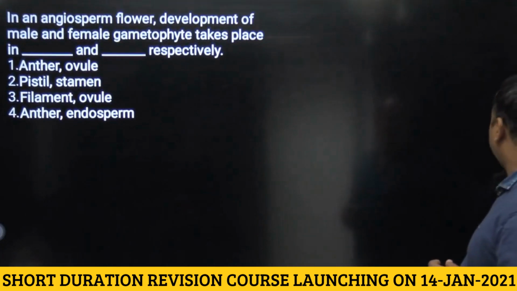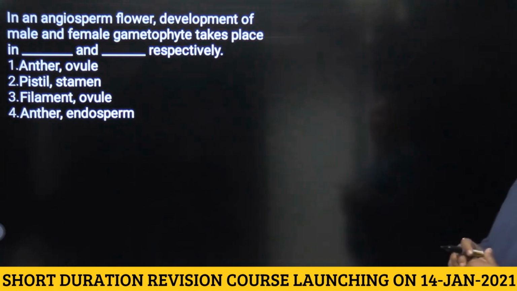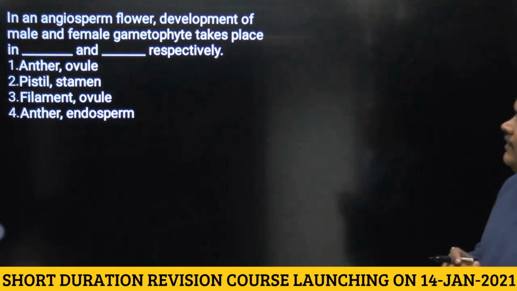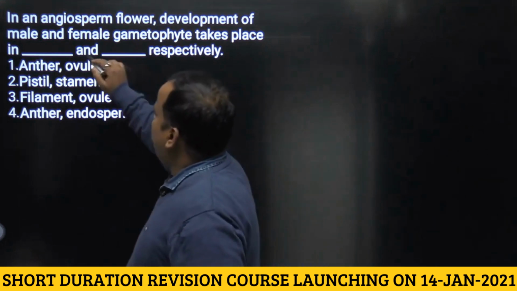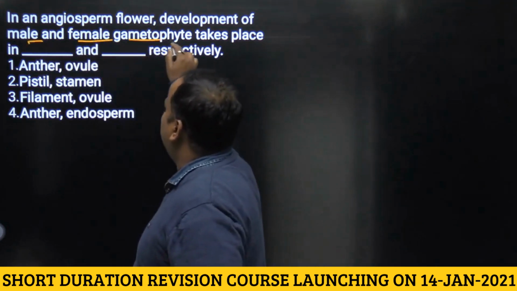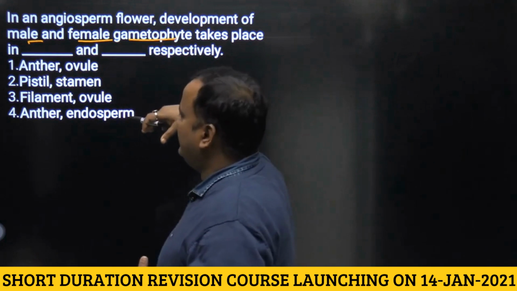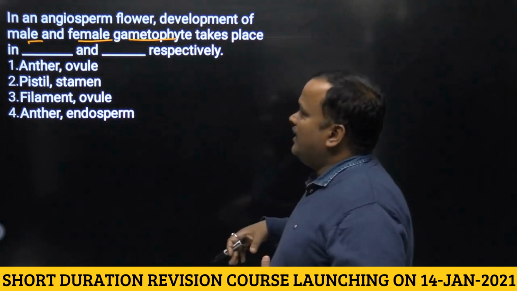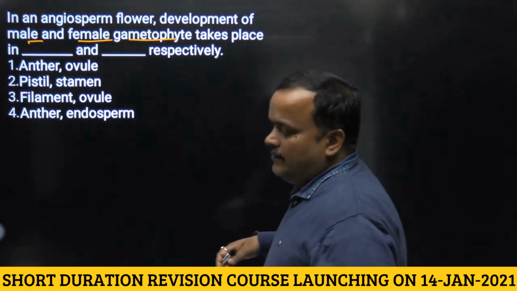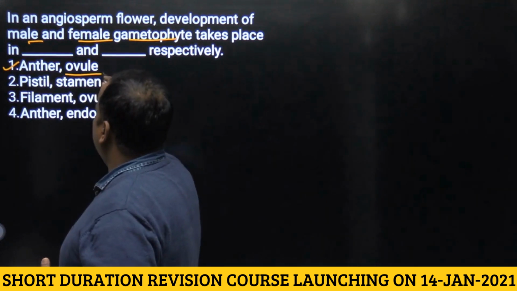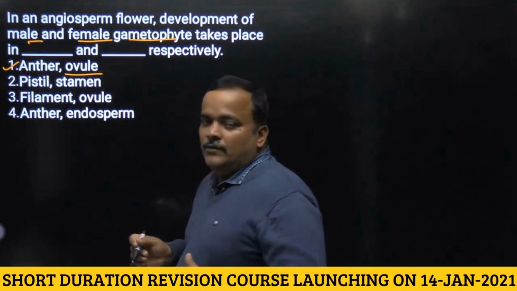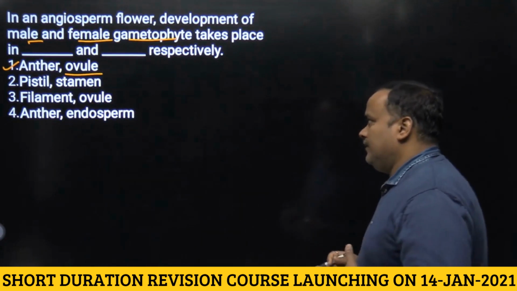In angiosperm flower, development of male and female gametophyte takes place in and respectively. So development of male and female gametophyte. Male gametophyte is pollen grain and female gametophyte is embryo sac. So pollen grain development takes place in anther and embryo sac development takes place in ovule. So answer will be first. Okay.